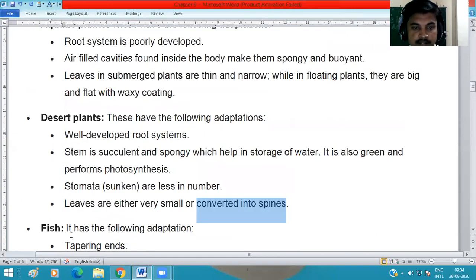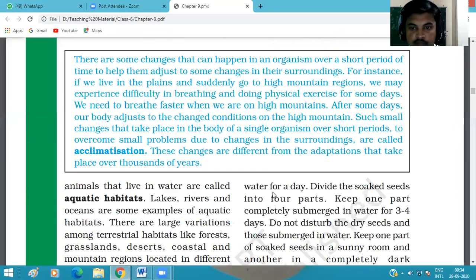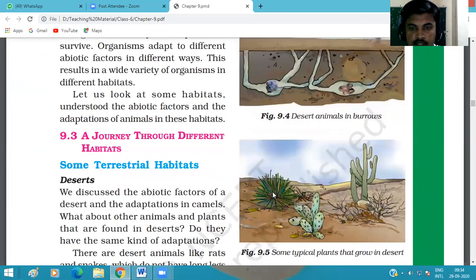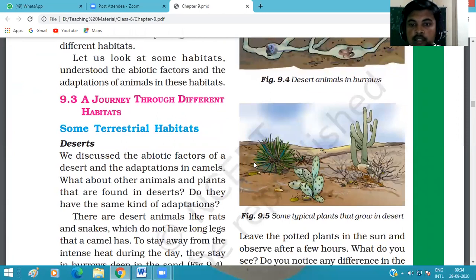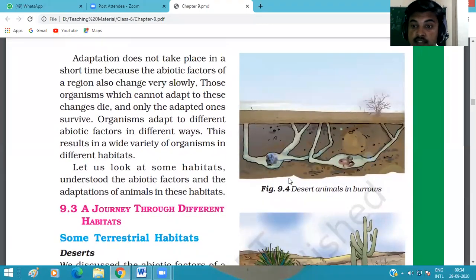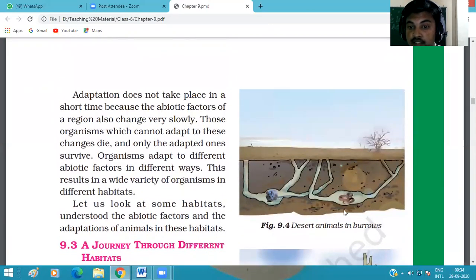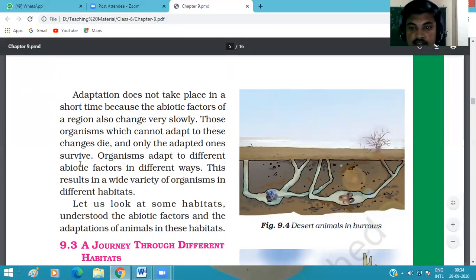Okay, so we see some examples here. These are plants which grow in the desert, and they have spines. These have a green stem. Okay, and these are adapted, and they have a deep root system. And some animals live in the desert, in burrows, like rats and snakes.